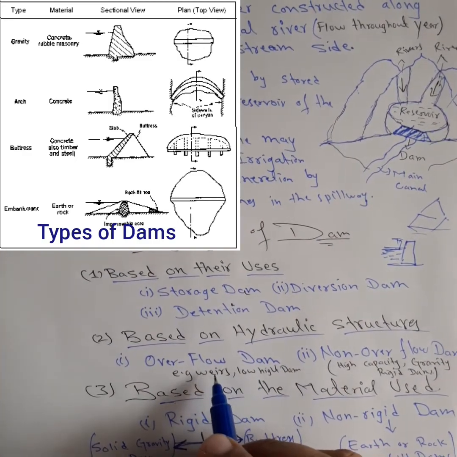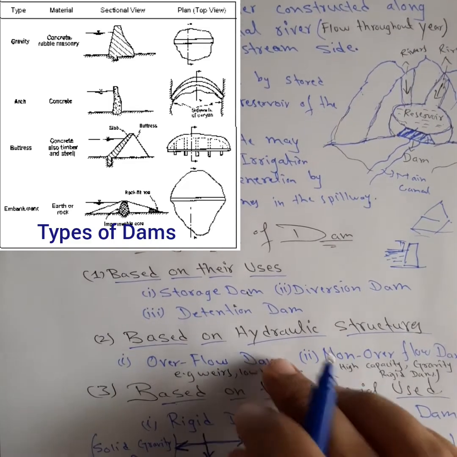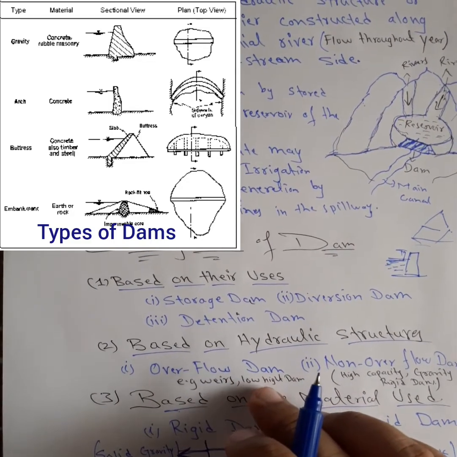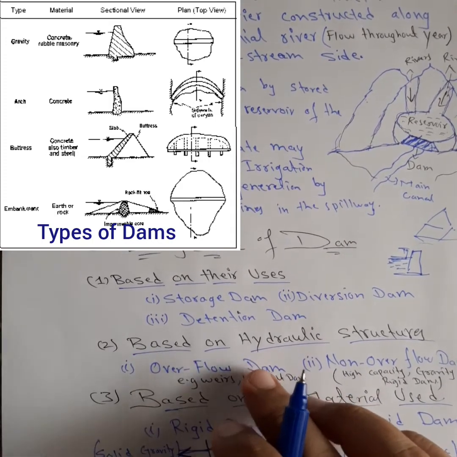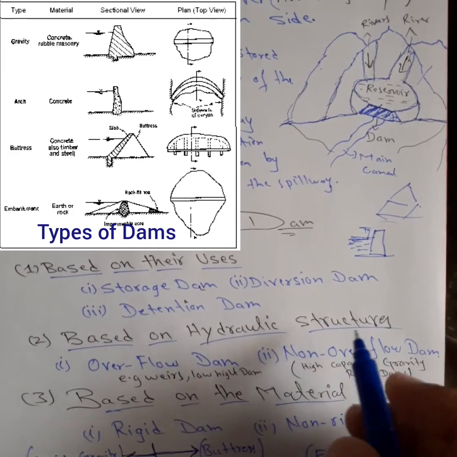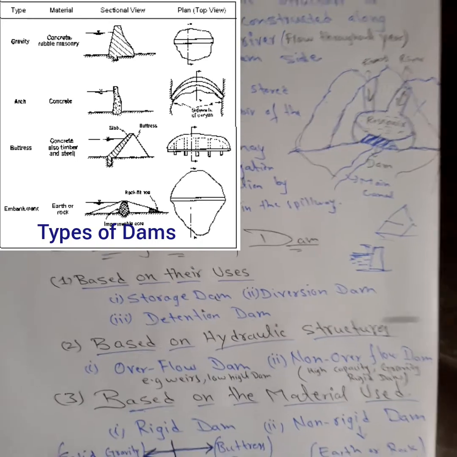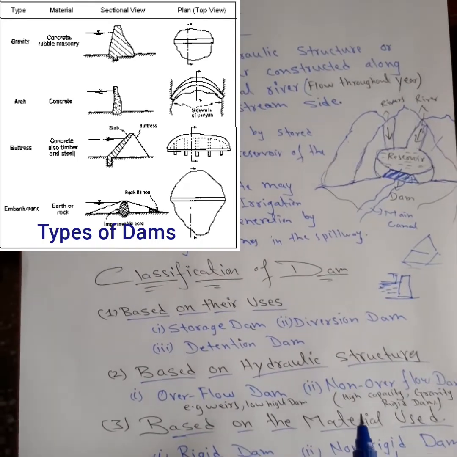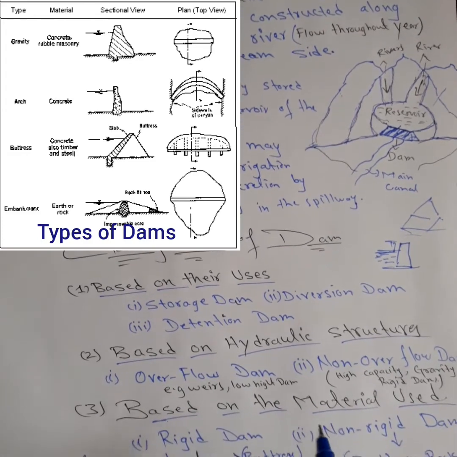Overflow dams may be weirs, which we have discussed in earlier videos, and low head dams also fall in this category. The non-overflow dam means a gravity dam and the big structures used for power generation, and the big high projects for irrigation purposes.